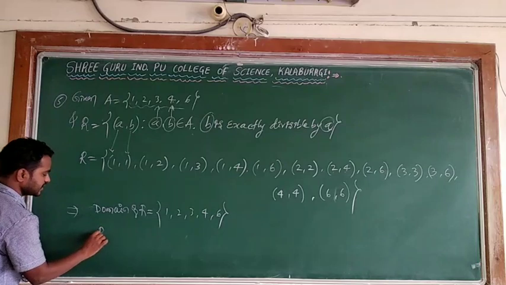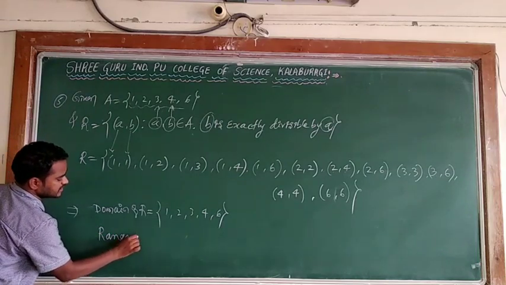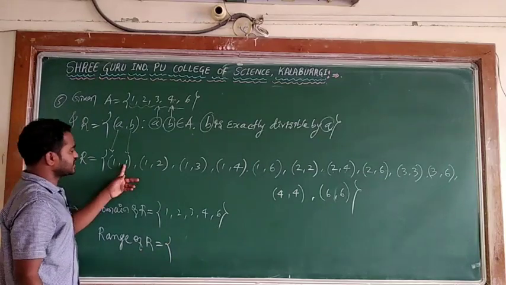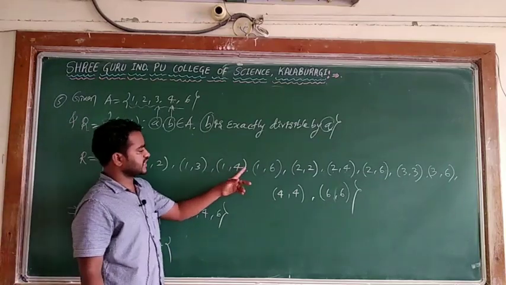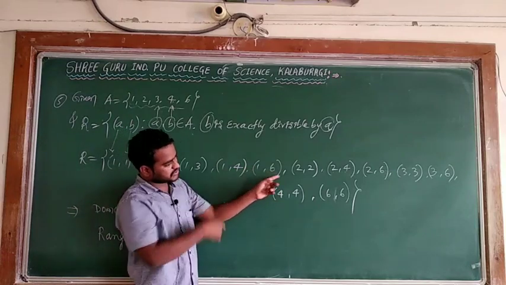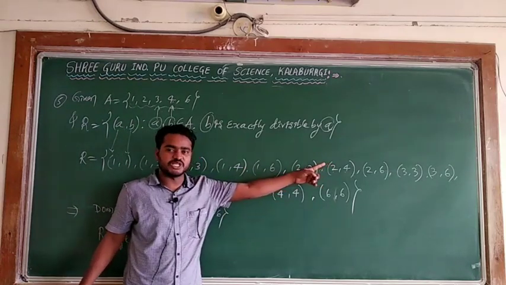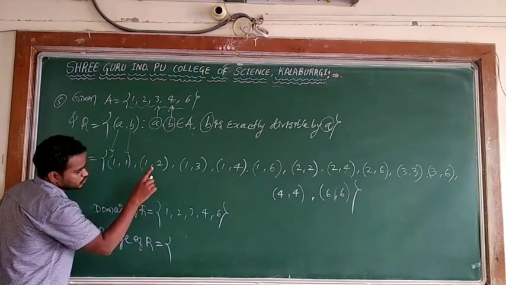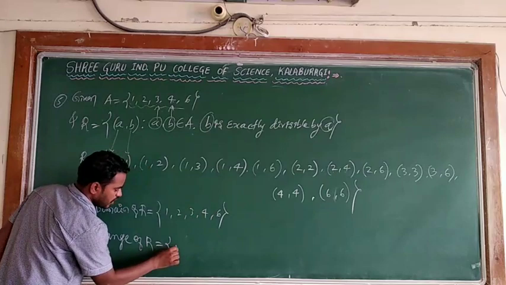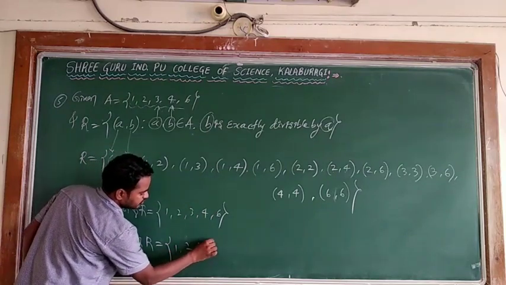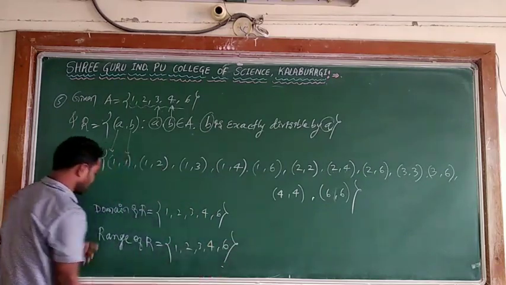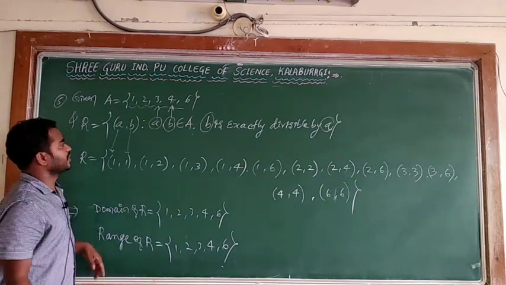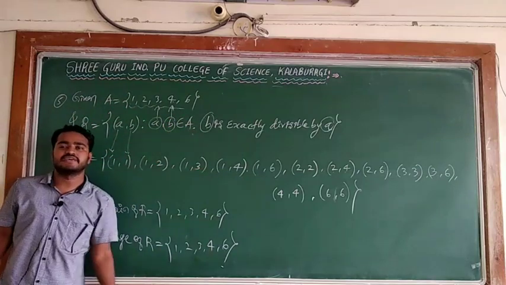And what is the range? The range of R is equal to the second elements of the ordered pairs. Second element 1 is there, 2 is there, 3 is there, 4 is there, 6 is there. In the second case, you see every element is repeated, so you don't consider repeated elements. Again the same {1, 2, 3, 4, 6}. Here the domain is also the same, and the range is also the same. Even if you collect the codomain, it is the given set A itself.